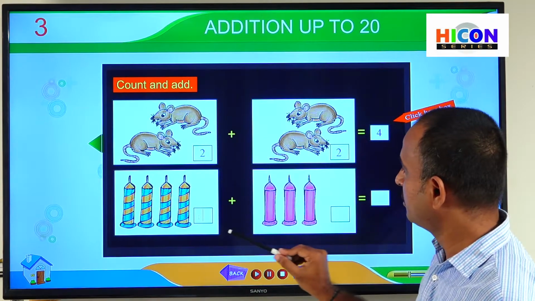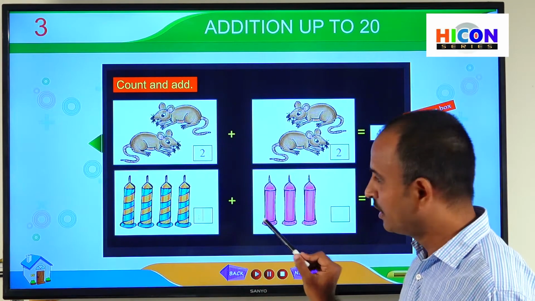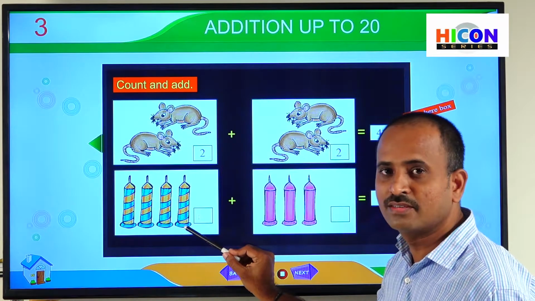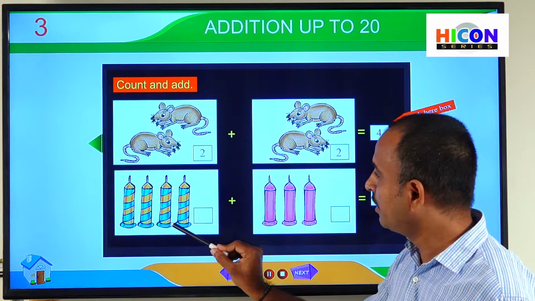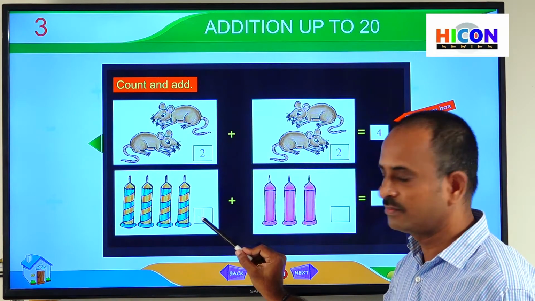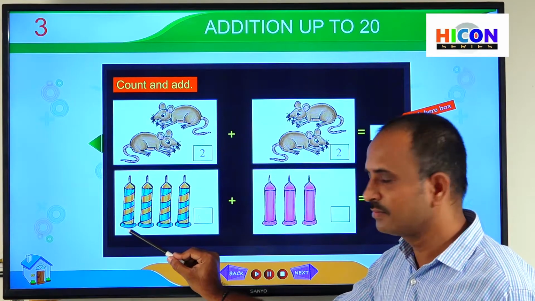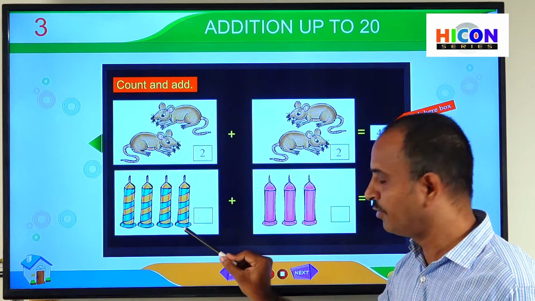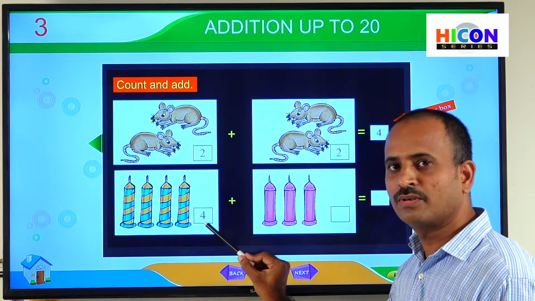So let us start the second example. In the second example also there are 2 pictures. In the first picture, what are you observing? Those are candles. So how many candles are there? Let us start counting and write the number in this box. 1, 2, 3, 4. So total 4 candles are there. So write 4 in this box.